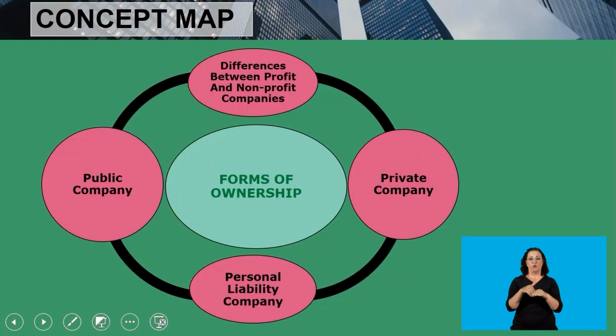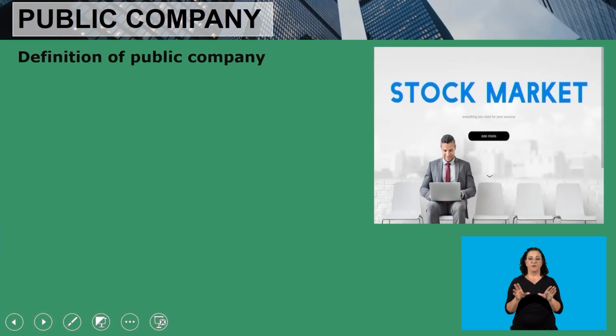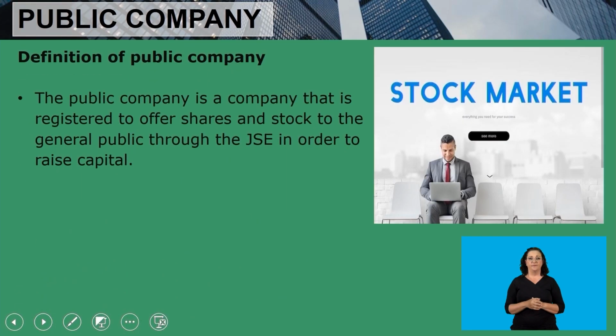Let us move on to our last concept of the lesson, which is the public company. Definition of a public company. A public company is a company that is registered to offer shares and stocks to the general public through the JSE in order to raise capital. So when we talk of the public company, we are referring to the company that is registered with the Johannesburg Securities Exchange to offer their shares to the general public. They offer their shares so that they can generate more capital.